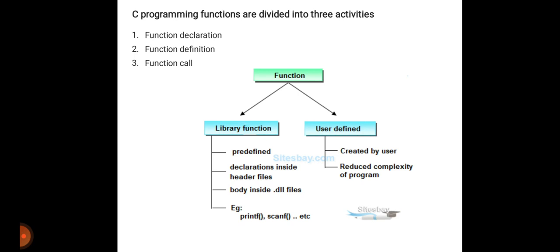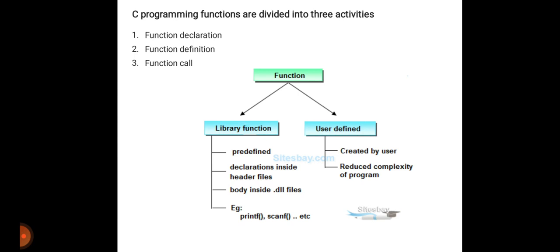But in a user defined function, you have to write the body of the function and call the function wherever we require a function to perform some operations in our program. Also, a user defined function in C language is always written by the user. It is not already in a function library. It is written by the user, but later it can be part of a C library. That is its major advantage in a C program.